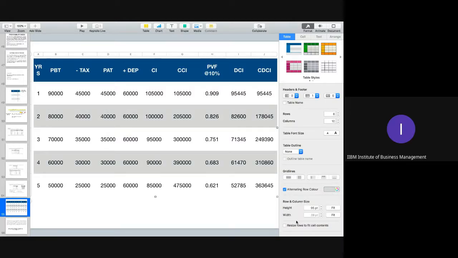Any doubt till this point? First of all, we'll go for calculation of your PBP, normal PBP.